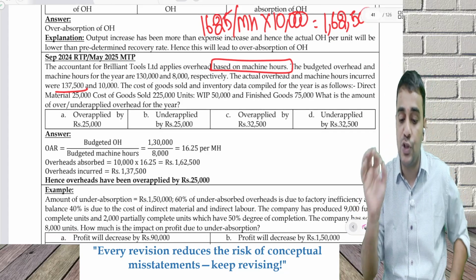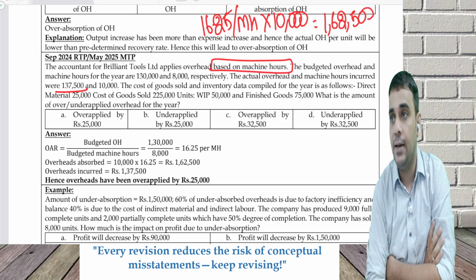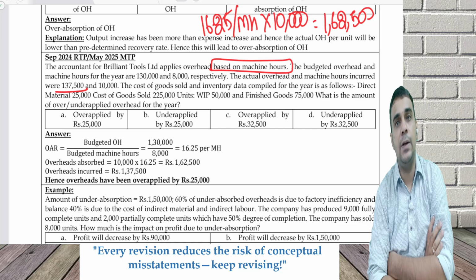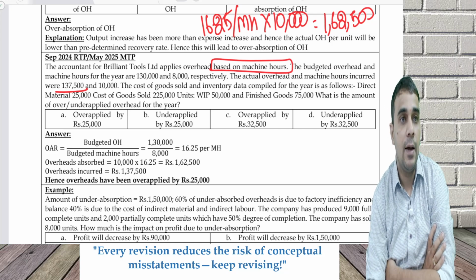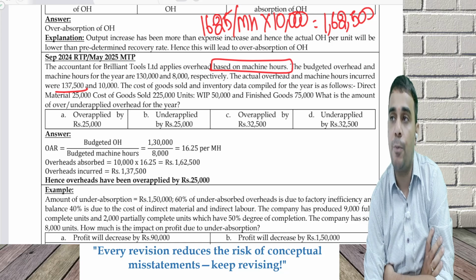Company has produced 9,000 fully complete units and 2,000 partially complete units which have 50% degree of completion. Company has sold 8,000 units. How much is the impact on profit due to under absorption?